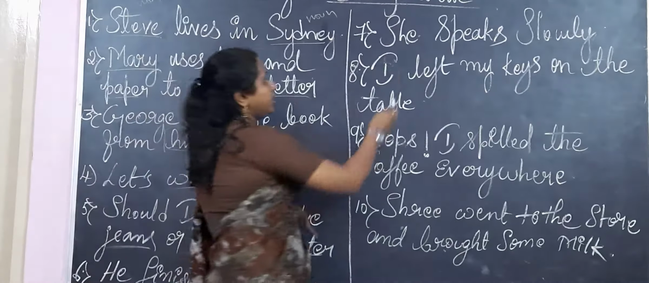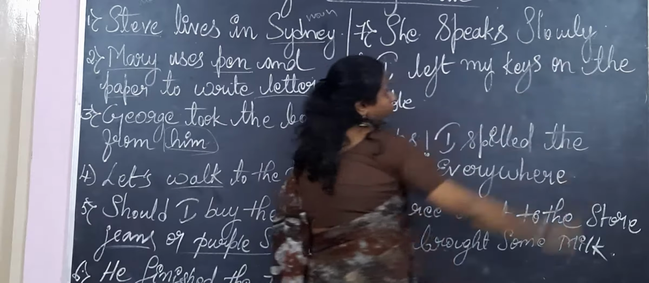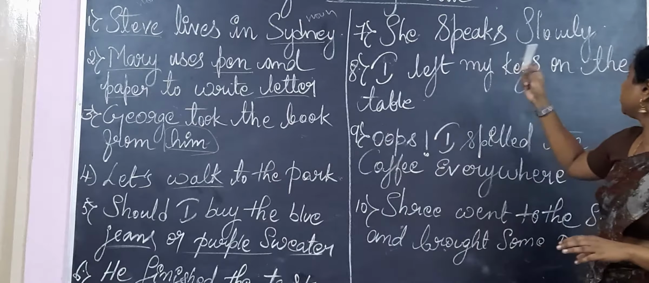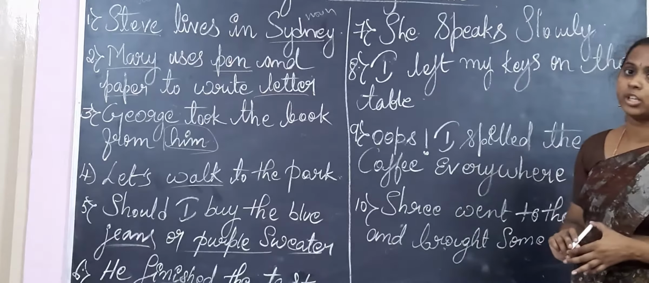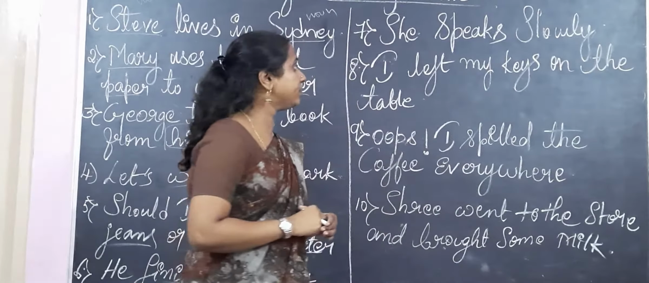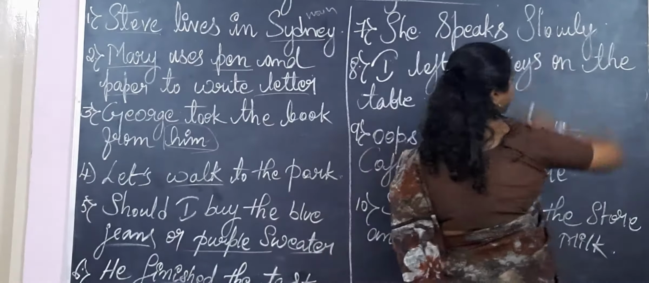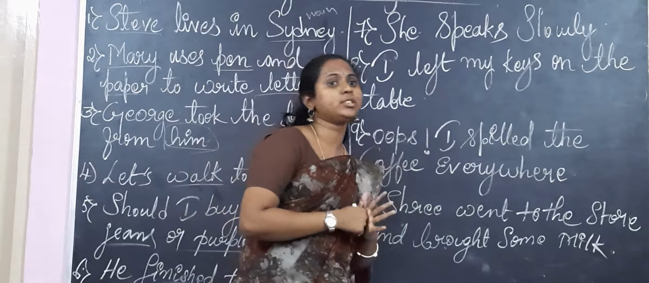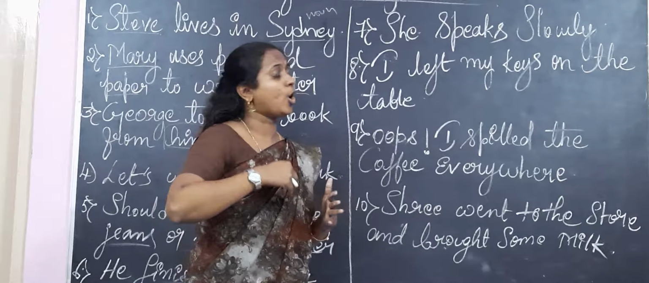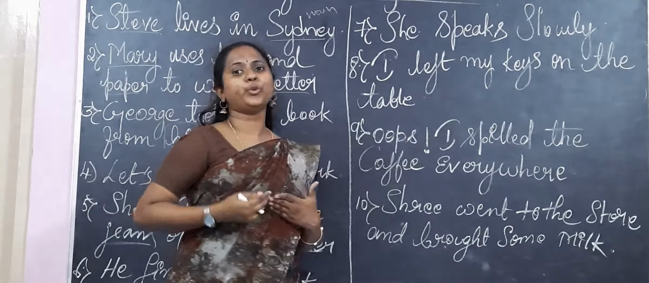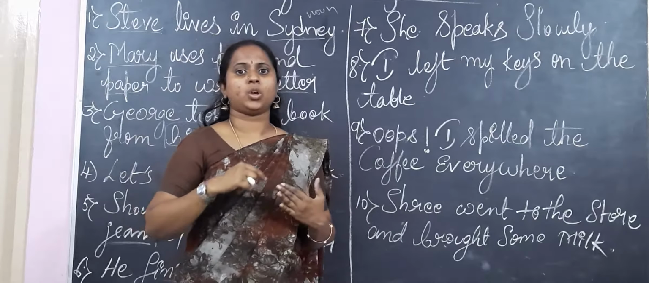Here, she speaks slowly. So what is this? She speaks slowly. See, keep in mind, here it is an adverb. That is your 5th part of speech. An adverb, almost always, will end with ly.